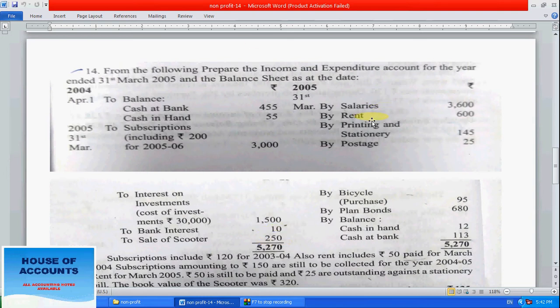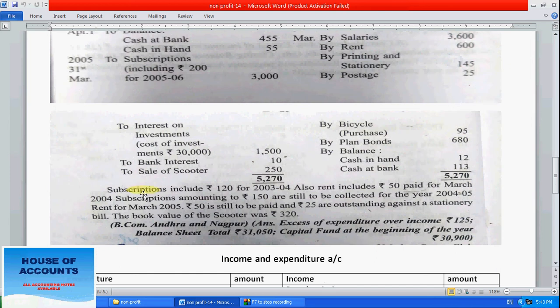Salaries, printing, rent, printing, stationery, postage, bicycle purchase 95, plain bond 680. This is the receipt and payment account for the year, and the name is not given. Plain bond how much? 680. Balance carried on cash, closing cash is given. This cash will come into the closing balance sheet, and this cash and bank will come in the opening balance sheet.